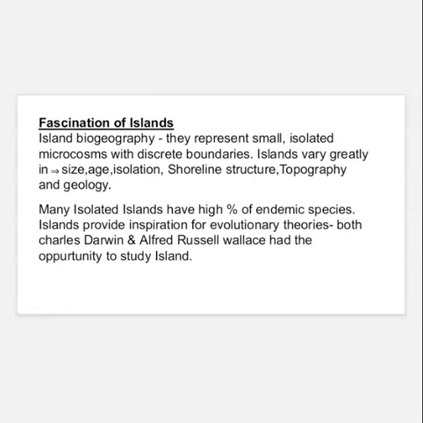Islands vary greatly in size, age, isolation, shoreline structure, topography, and geology. Many isolated islands have a high percentage of endemic species. Islands provide inspiration for evolutionary theories. Both Charles Darwin and Alfred Russel Wallace had the opportunity to study islands.